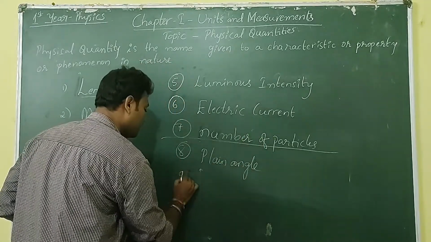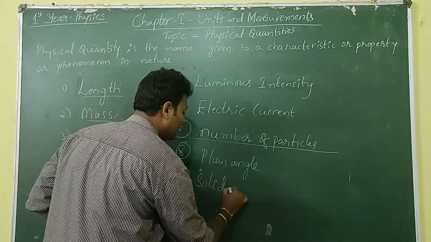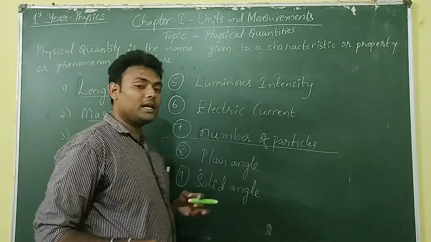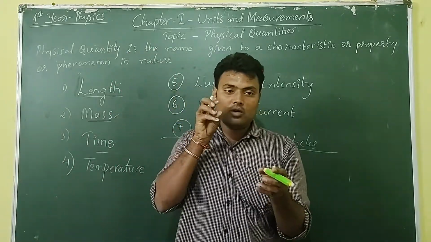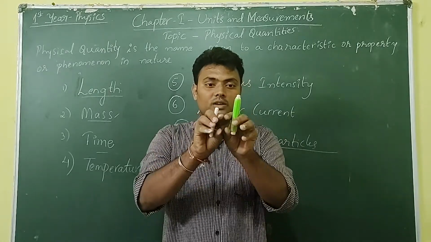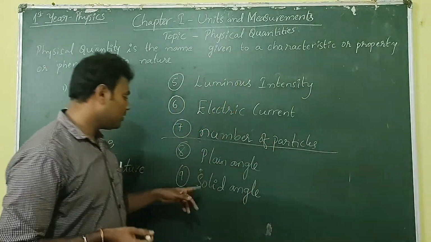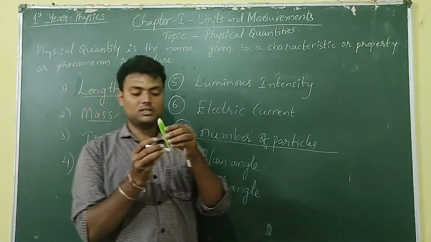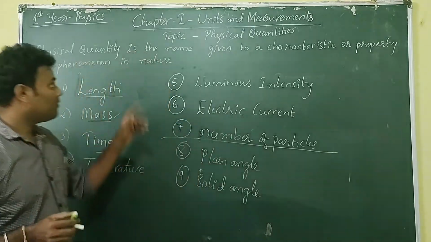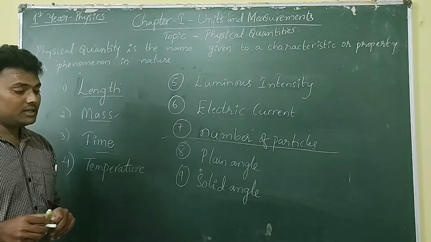Another one is solid angle. Plane angle and solid angle. Solid angle, in the sense that if you consider a cone, it keeps on increasing as you go into the deeper sections, right? That is solid angle. Plane angle is this. In this way, we can differentiate fundamental quantities and derived quantities, right? Okay.